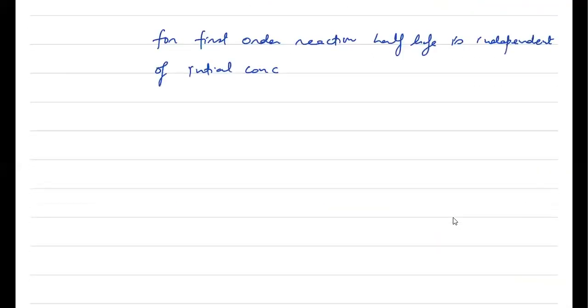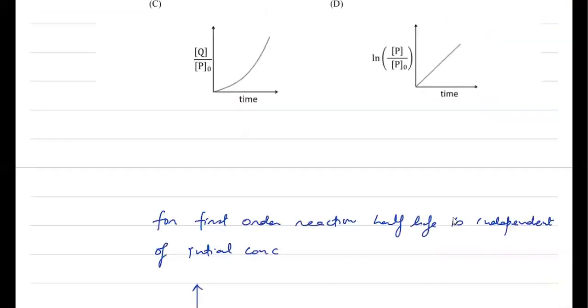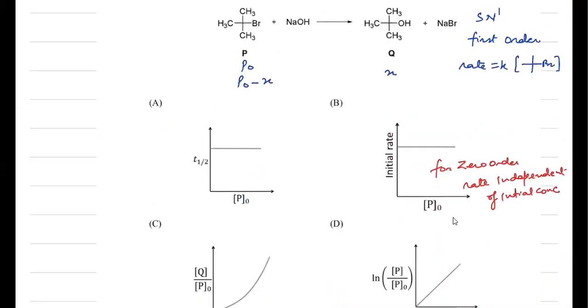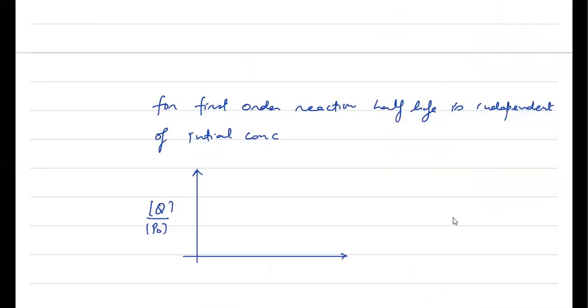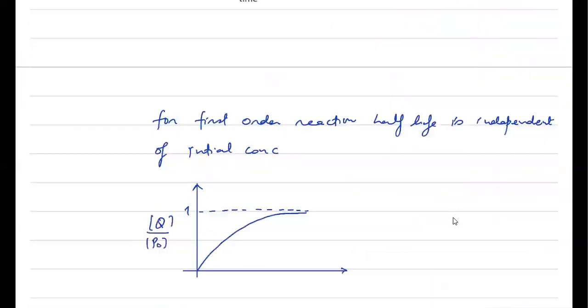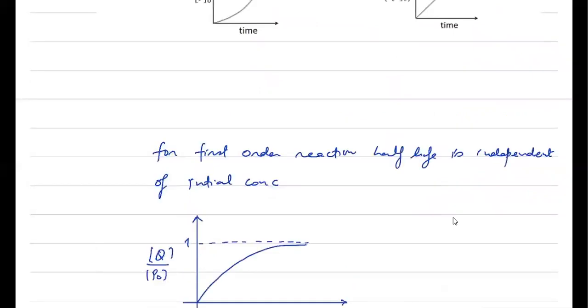If I plot Q by P naught against time for a first order reaction, as time reaches infinity, this will reach 0, and Q will reach P naught. So finally its value tends towards 1. This graph should look like this, with the final value 1. That means this plot is incorrect, so option C is also wrong.